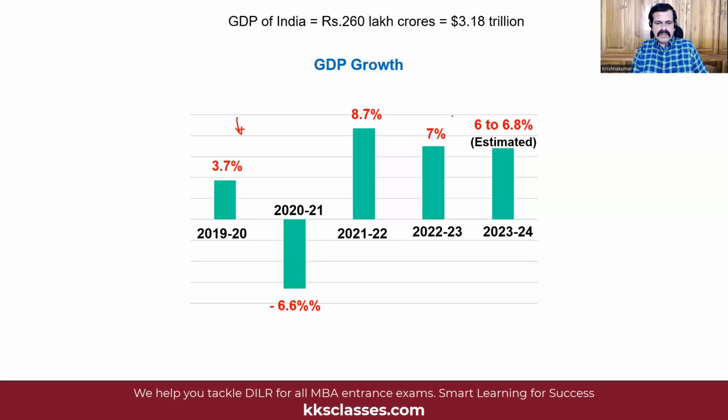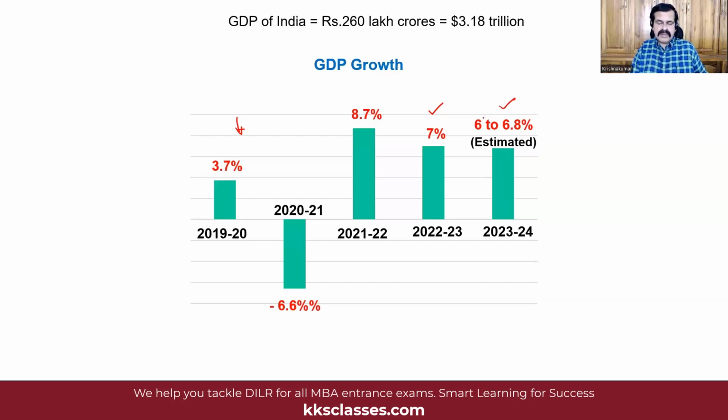And then the good news is that during 2022-23, the current financial year ending on 31st of March this year, the growth is expected to be 7%. Next year, the budget pegs the growth as about 6 to 6.8%.